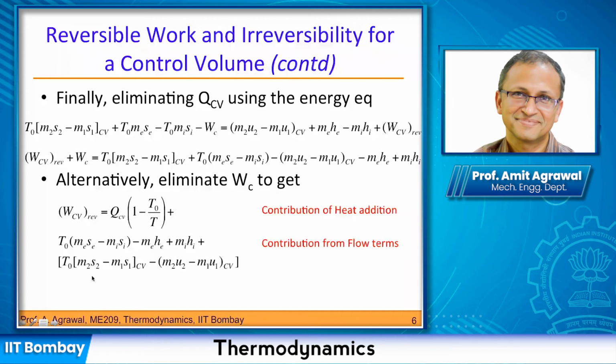This is the change in the entropy of the control volume, or the change in the internal energy of the control volume. This is now my storage terms. I'm storing things, accumulating things. This is my accumulation term.